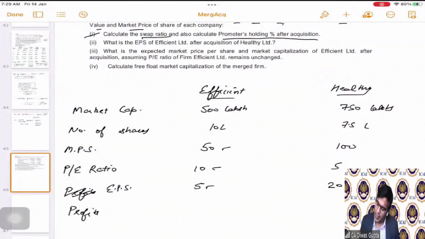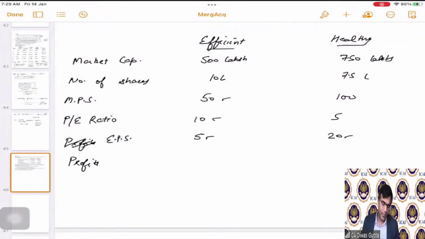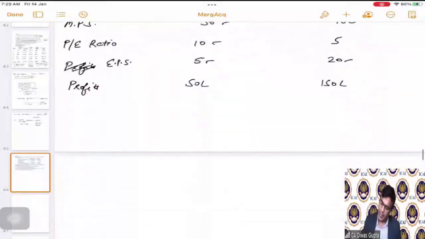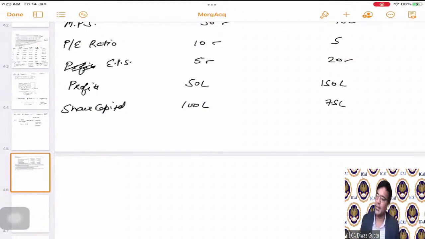Then profits. Profits will be simply EPS multiplying with the total number of shares. So 5 into 10 becomes 50. 20 into 7.5 becomes 150. These are the total profits that they are earning. Now, what's the share capital? Share capital we can easily calculate because the number of shares and the face value of the shares is given. So it becomes 100 lakhs and it becomes 75 lakhs.